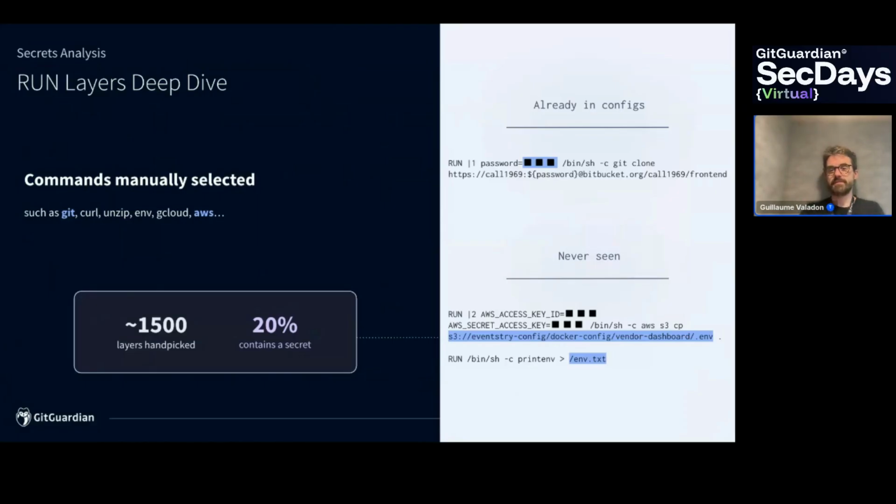The next one is really great. Here we have AWS hard-coded secrets. These AWS hard-coded secrets in the Dockerfile are used with the AWS S3 CP command to copy a file, which is .env, into the final layer. So here we definitely need to scan the layer in order to get the secret. So we get 2 secrets, the one from the Dockerfile and the one from the layer.